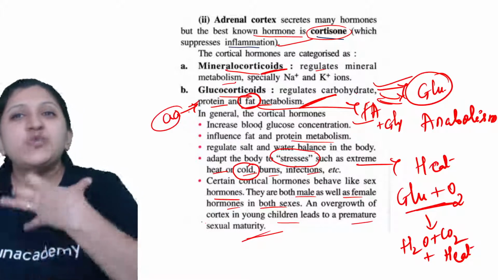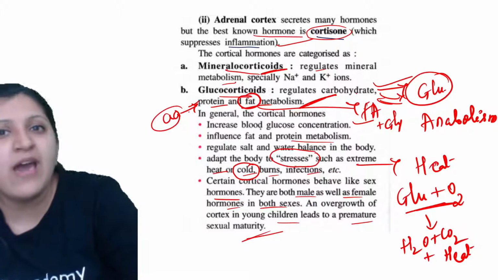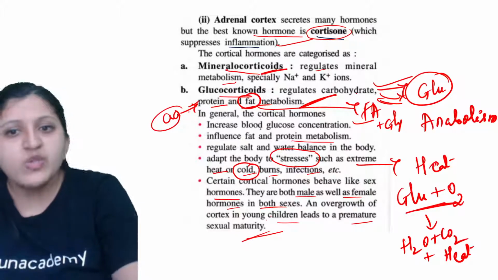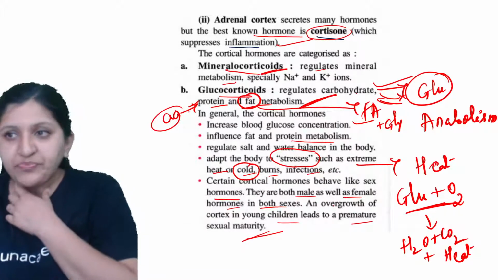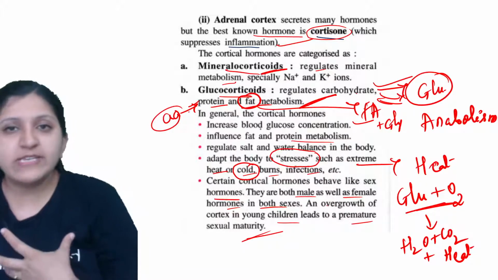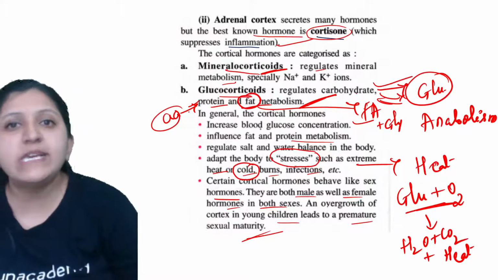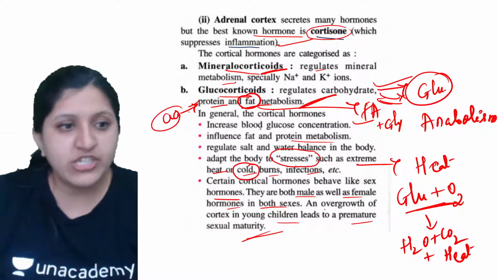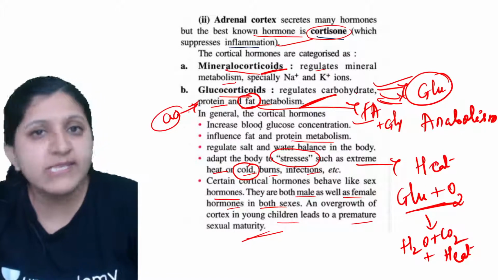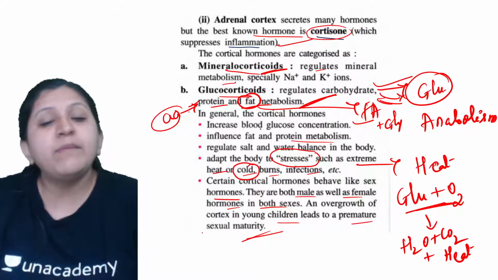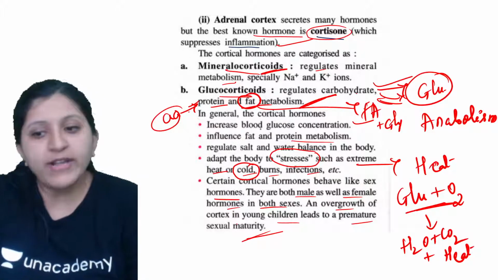Okay, so if there is too much of this hormone produced, what is going to happen? Even though they are young children, it will lead to premature sexual maturity. That means they will get matured, on a thinking basis, or we can say physically also. Physical appearance is going to change. There might be certain body changes which can occur in males as well as females. So all this can be achieved earlier if there is overgrowth of the cortex.